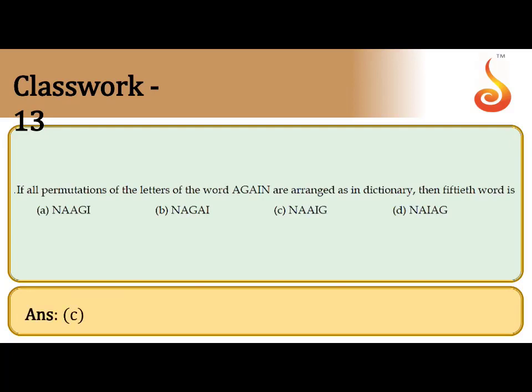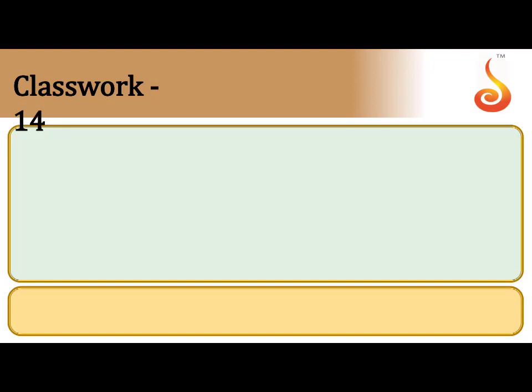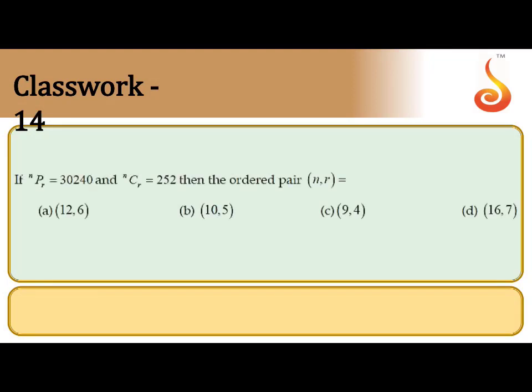Check the answer, the correct one. So if NPR equals 30240 and NCR equals 252, then we require the ordered pair N comma R values. So let us take NPR equal to 30240. This you can write as a product of consecutive factors.